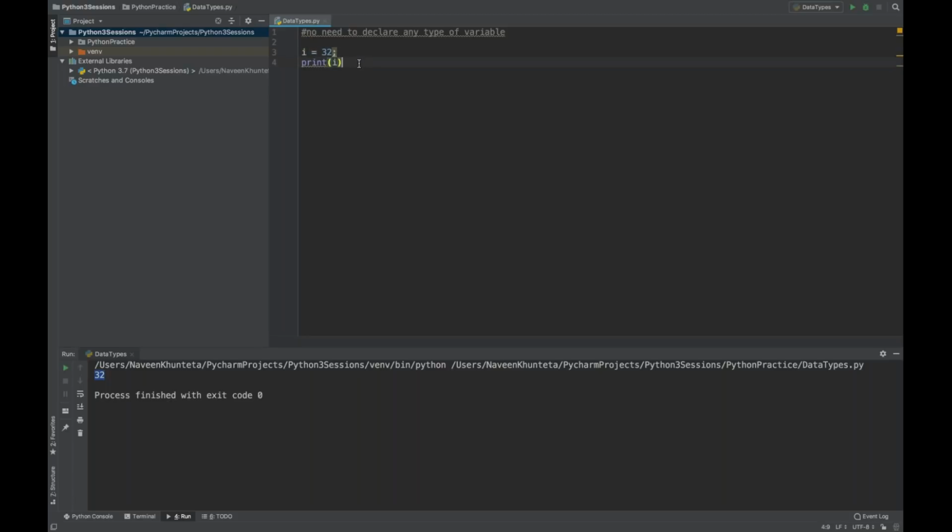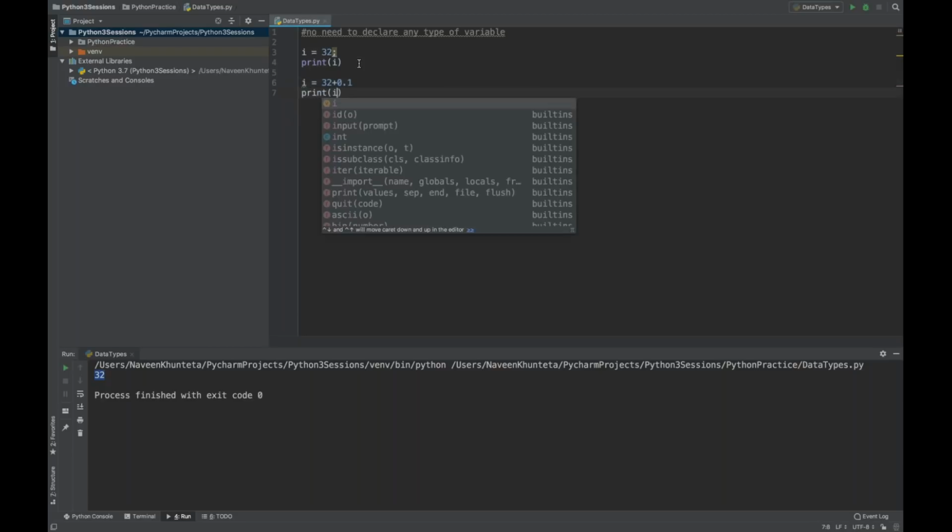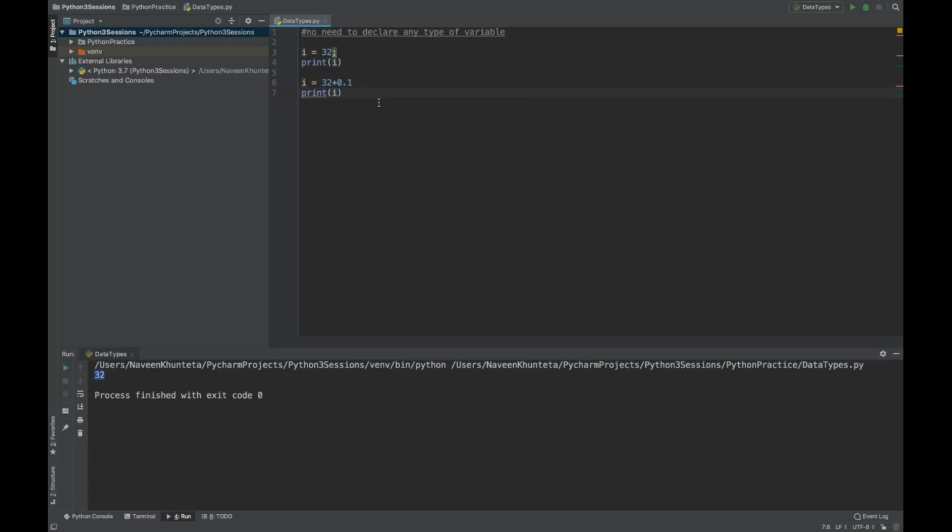Now the type can be changed at any time. Let's see, after that, you write i is equal to 32 plus 0.1, and then you print i. Now i will behave as a floating value, a double value. Earlier i was the integer 32, and now it will be 32.1. It will be used as a floating value. If you run it now, you will see that earlier it was 32, and now it is 32.1.